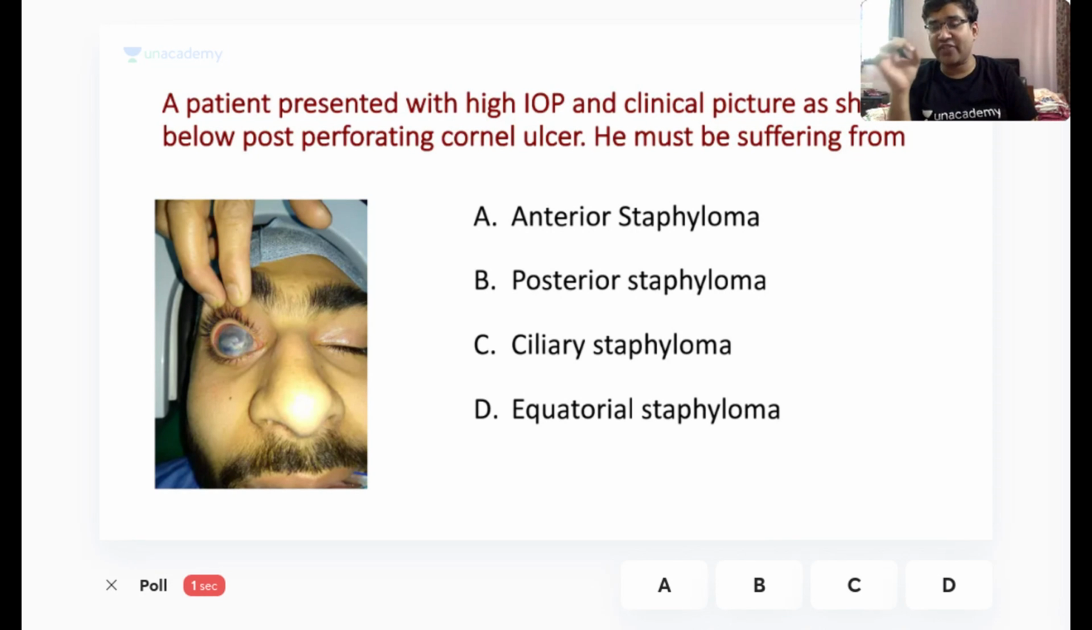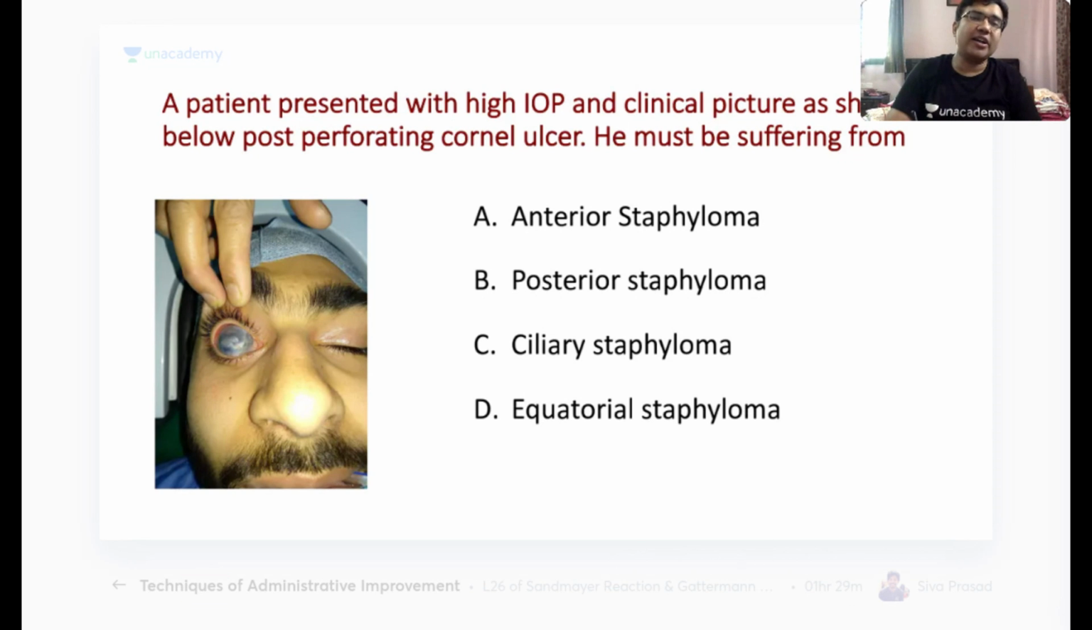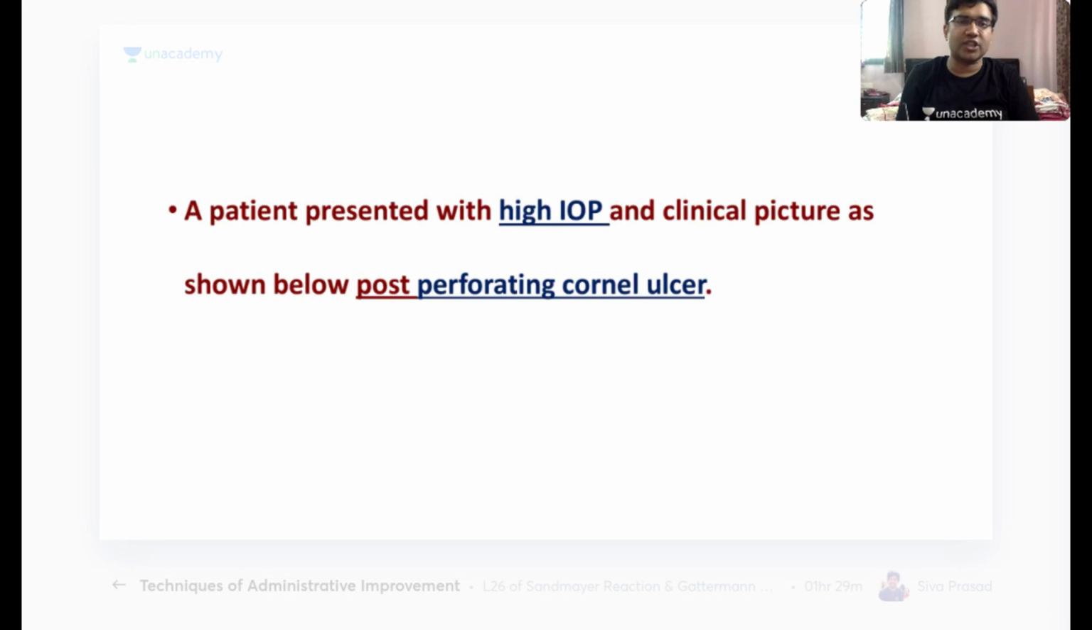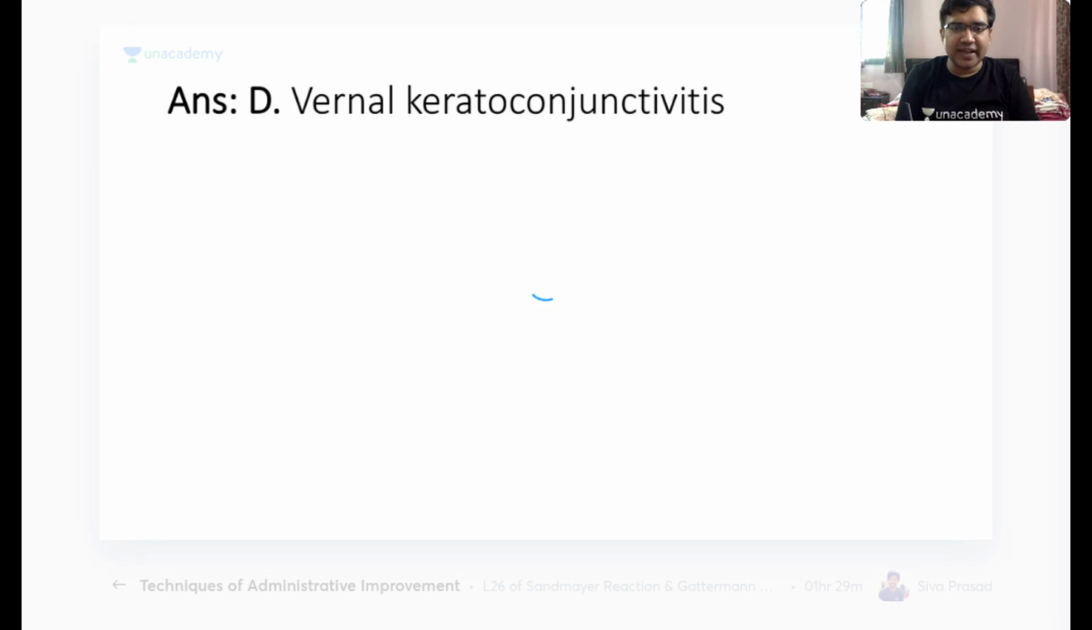This condition is specifically called a staphyloma, and because it is anterior, I call it anterior staphyloma. Remember, in anterior staphyloma the angles are obliterated, so there is no way the aqueous humor can drain from the posterior to the iris. So this causes a raised intraocular pressure. That's why we have a raised intraocular pressure in this condition also. This was a previous year question. Okay, with this I come to my next question.